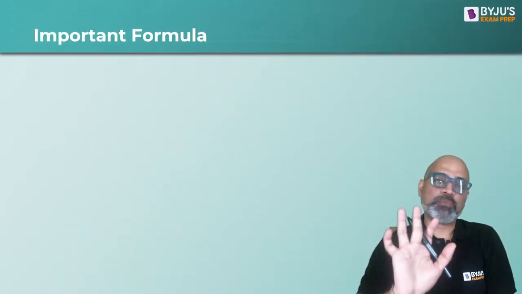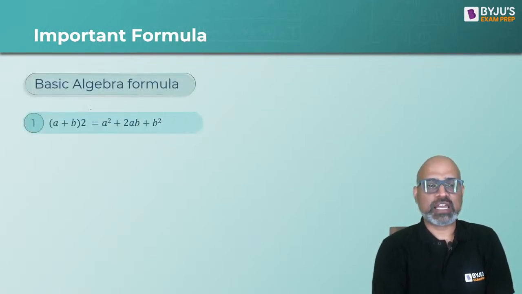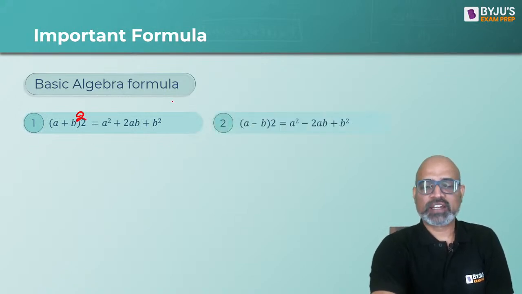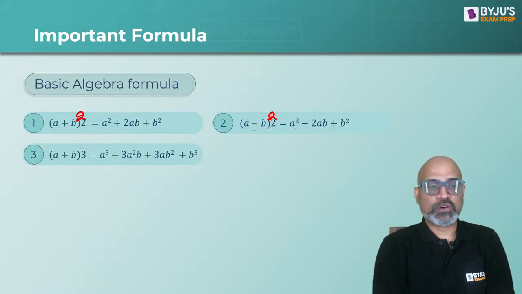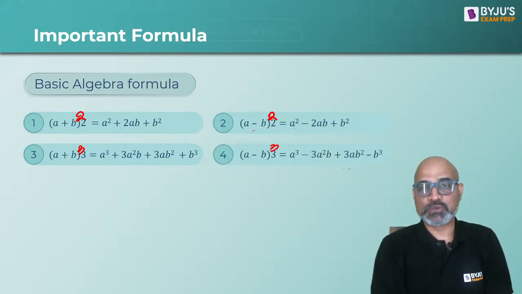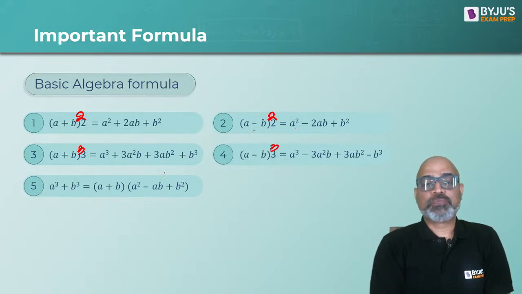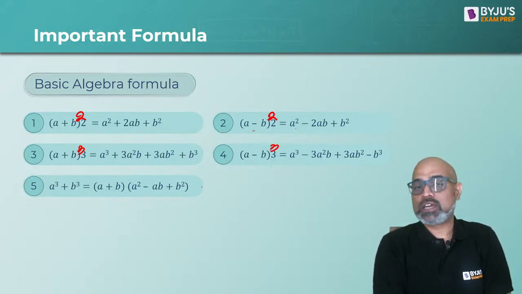So let's look at the important formulas. The basic algebra formula is (a plus b) whole square gives you a square plus 2ab plus b square. Everybody is aware of that, right? If you put minus before it, (a minus b) whole square is equal to a square minus 2ab plus b square. (a plus b) whole cube gives you a cube plus 3a square b plus 3ab square plus b cube. (a minus b) whole cube gives you a cube minus 3a square b plus 3ab square minus b cube.